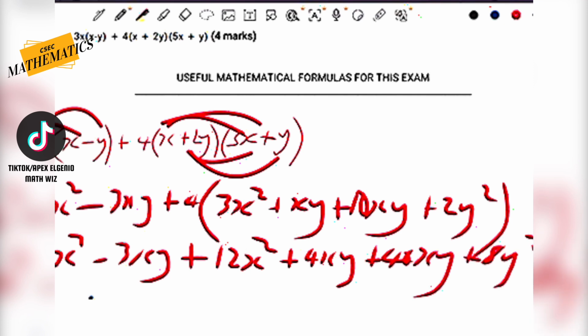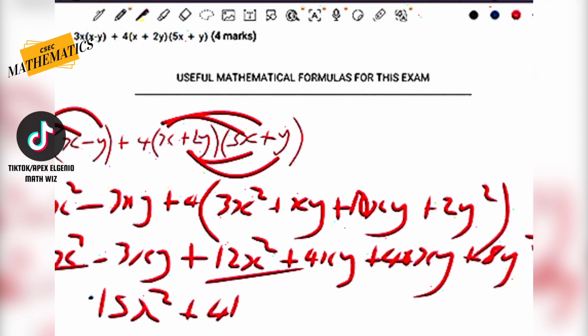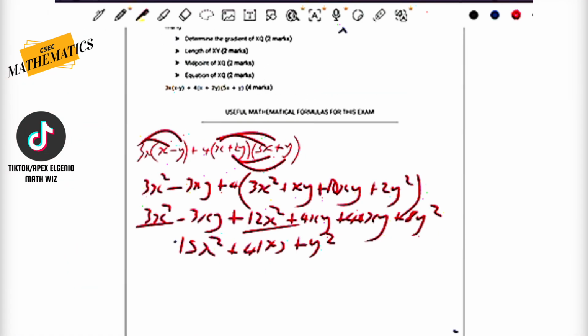Simple enough. Group like terms: 3x squared matches with 12x squared, so that's going to be 15x squared. We have negative 3xy here, positive 4xy here, positive 40xy here. So 4xy plus 40xy is 44xy, minus the 3xy, that's going to give us 41xy. Yes, plus y squared. And that's our final answer. And that brings us to the end of the paper.